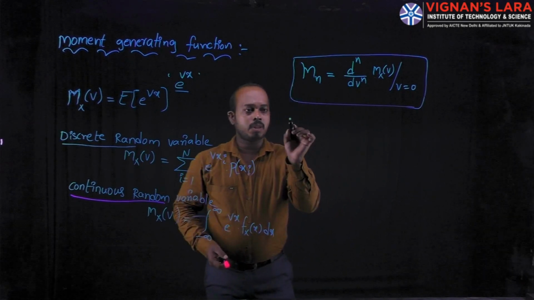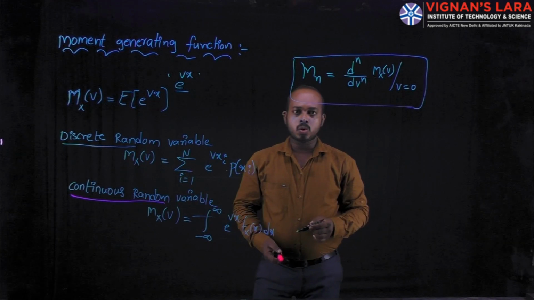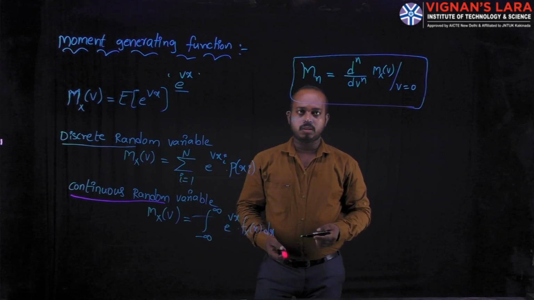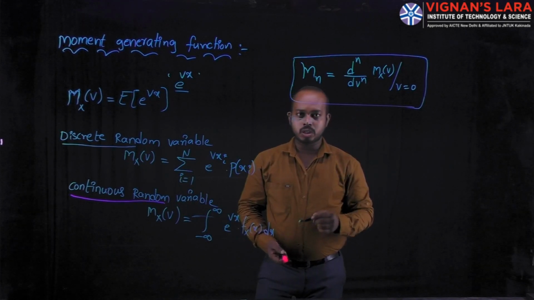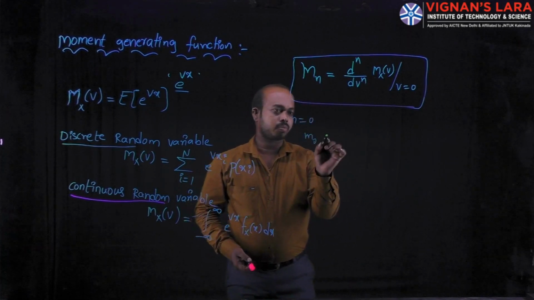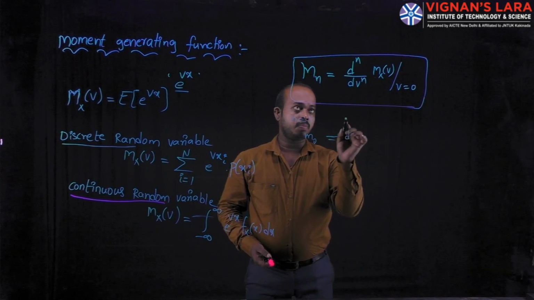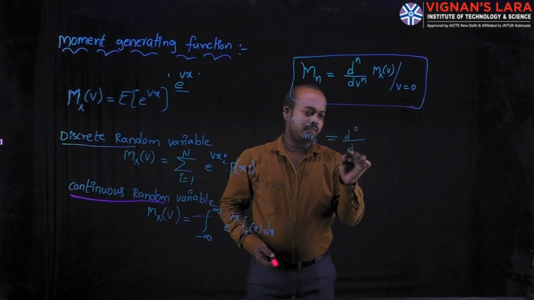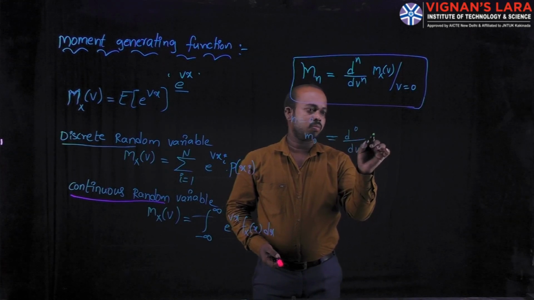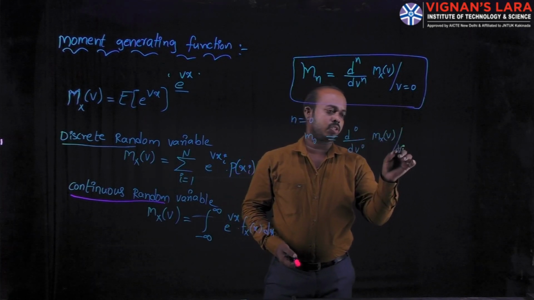Suppose we keep the value of n is equal to 0. We can obtain the zeroth moment of the moment generating function. m0 is equal to d power 0 by dv power 0 of M x of v at v is equal to 0.